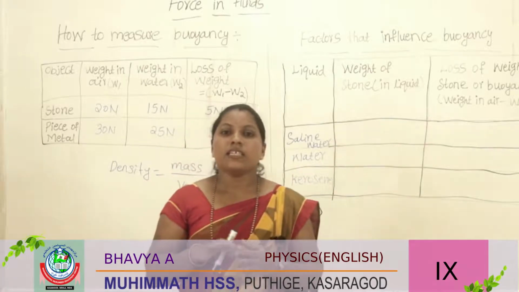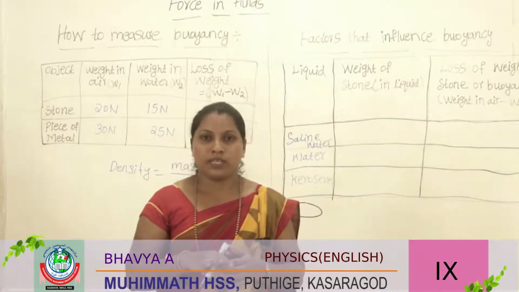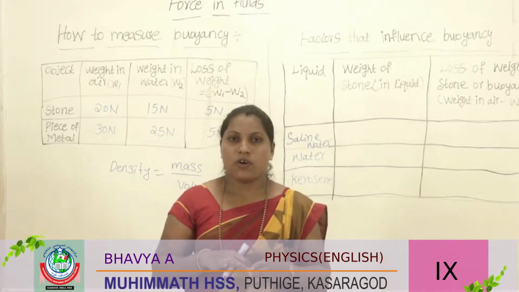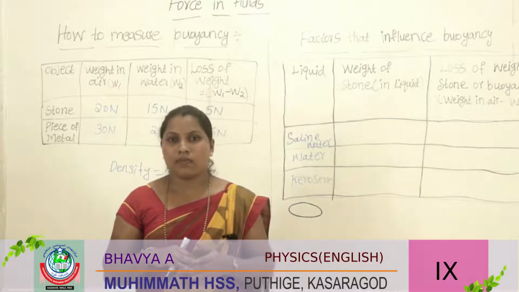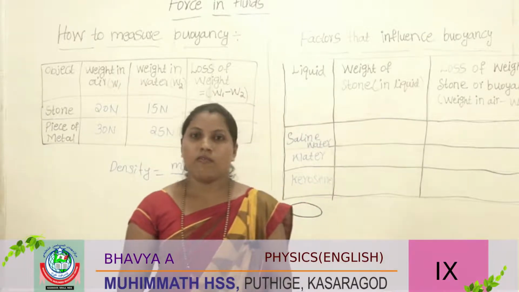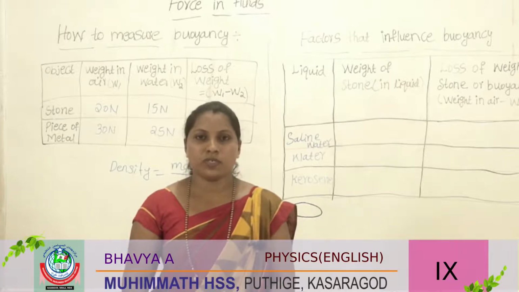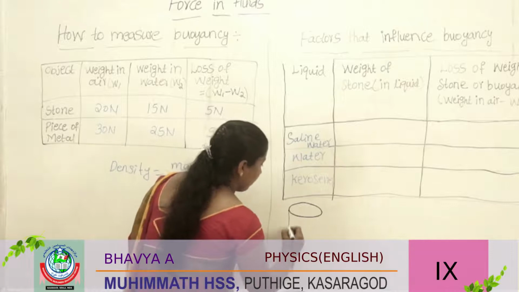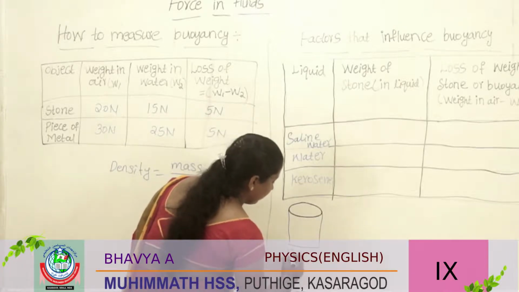We should take 3 liquids: one is kerosene oil, another one saline water, another one water. First we take saline water.